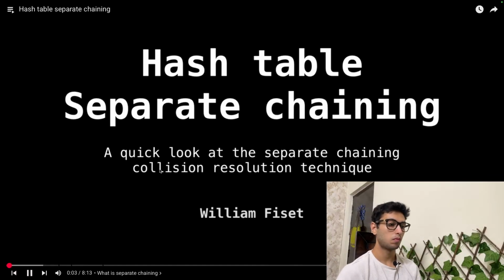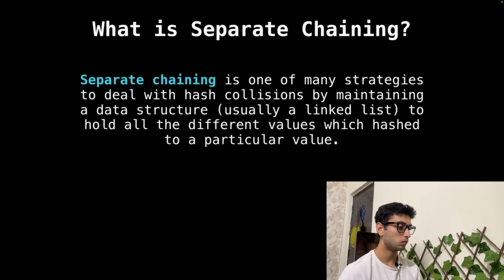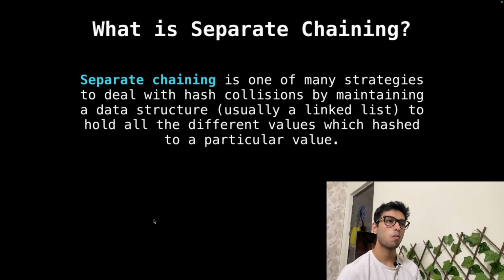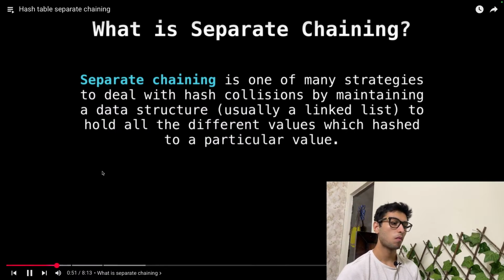Okay, let's talk about something super cool, and that is hash tables and separate chaining. All right, let's dive right in. What is separate chaining? Separate chaining is just one of many hash collision resolution techniques. How it works is when there's a hash collision, meaning two keys hash to the same value, we need some way of handling that within our hash table so it's still functional. Separate chaining maintains an auxiliary data structure to essentially hold all the collisions. And so we can go back and look up inside that bucket or data structure of values for the